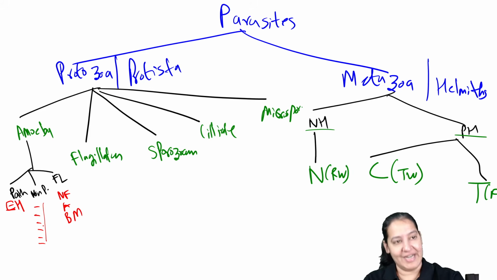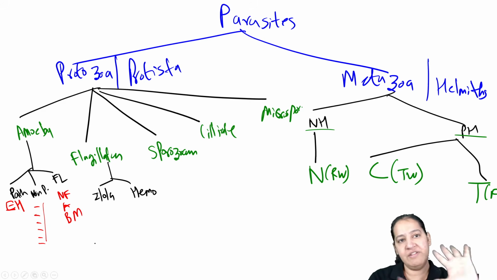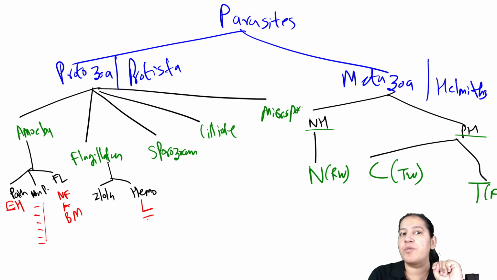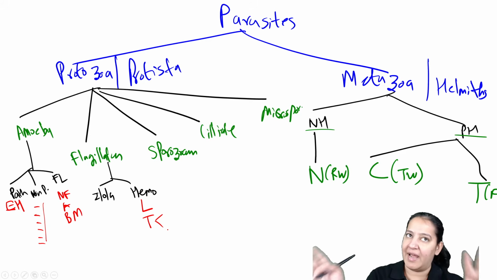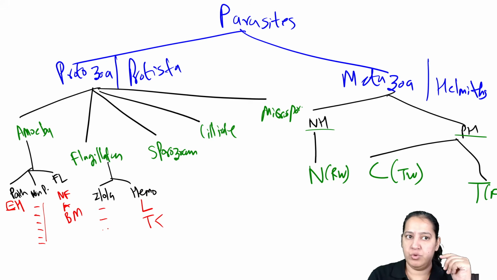Let me come to flagellates. In flagellates, I will divide only into two categories: hemoflagellates, the ones which reside in blood, and intestinal, oral or genital flagellates, which I will take all together. In hemoflagellates only two options are there, Leishmania and Trypanosoma. Trypanosoma brucei, cruzi. Take care of T, T is multiple. In the complete parasitology, more than 10 T's are there, so you will get confused in the letter T. It is Trypanosoma. And in intestinal, oral and genital there are 6, 1, 2, 3, 4, 5, 6. But I will teach you only 2.